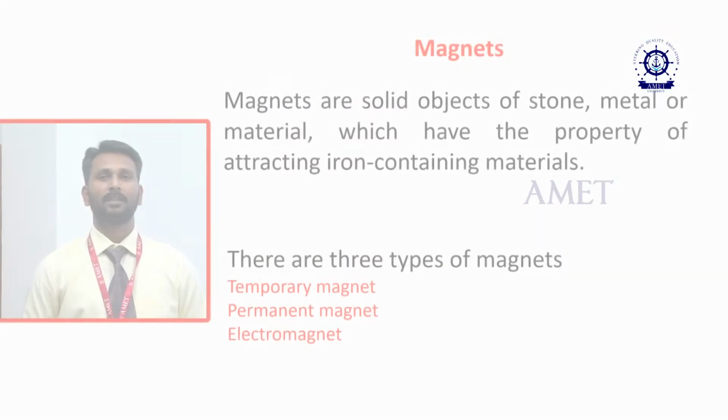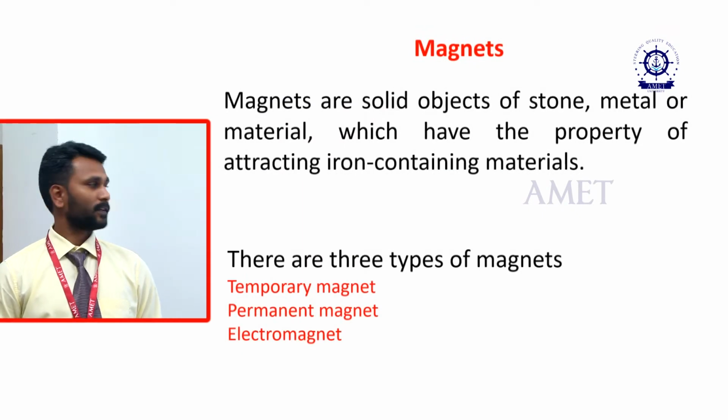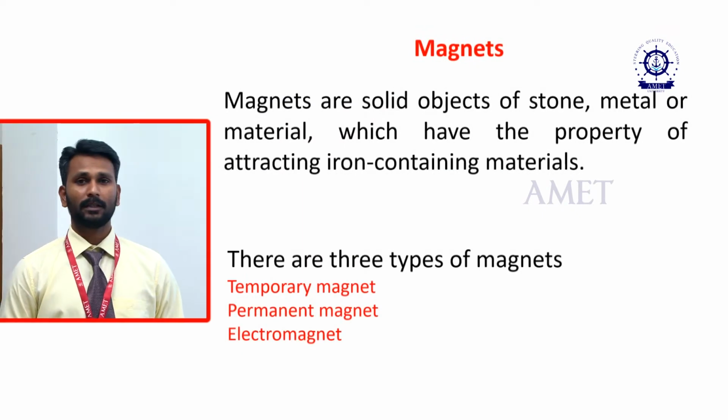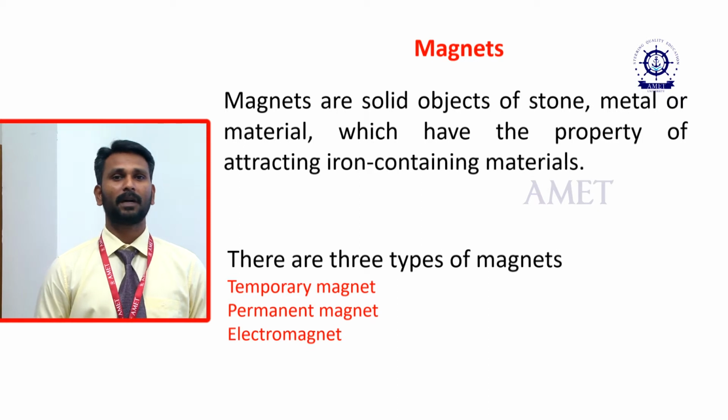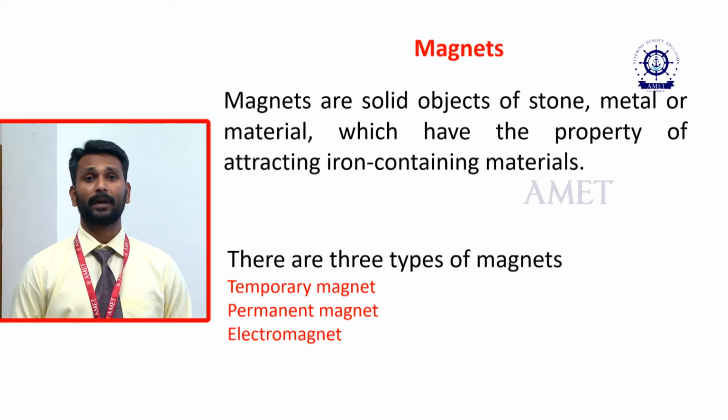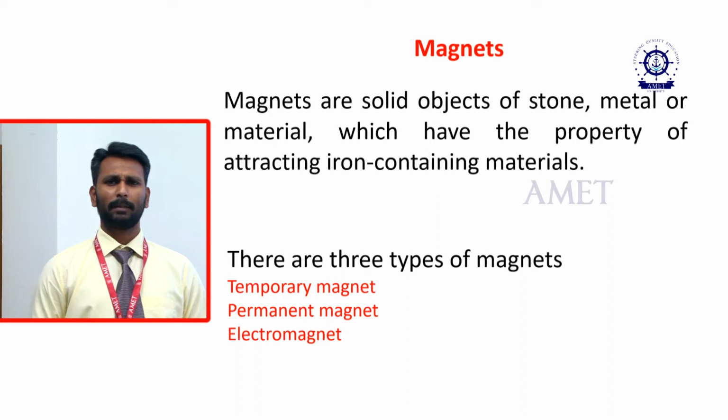There are three types of magnet. The first one is a temporary magnet, the second one is a permanent magnet, and the third one is the electromagnet. So what is a temporary magnet?